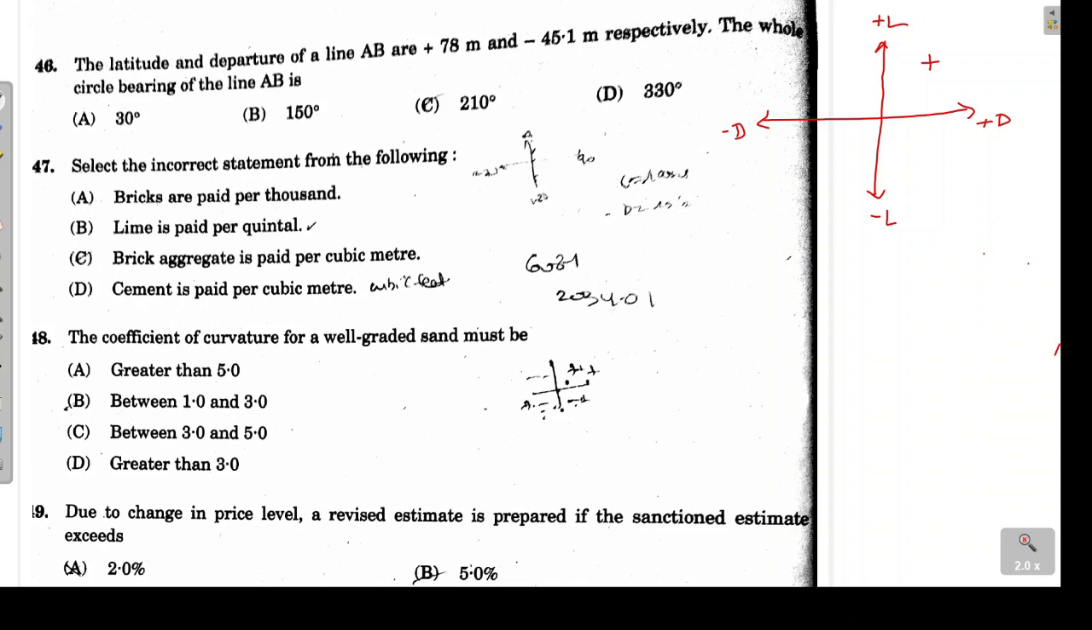Now here it is given that our latitude is 78, meaning L is positive but departure is negative. So if I plot this, the line will be in the fourth quadrant somewhere here, because L is positive and departure is negative. Now what is the angle that we need to measure? They are asking us what this angle will be. This is the whole circle bearing angle.